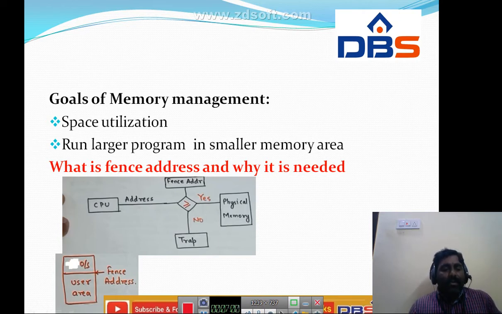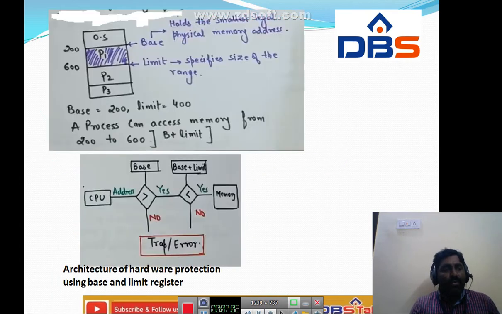Next, we have the operating system area, the OS area, and this entire thing is the process area. In this process area we have three processes: P1, P2, and P3. Here, base is the base address of the process P1, that is 200, and limit means the occupancy of the process P1. From 200 to 600, the limit is 400 here.